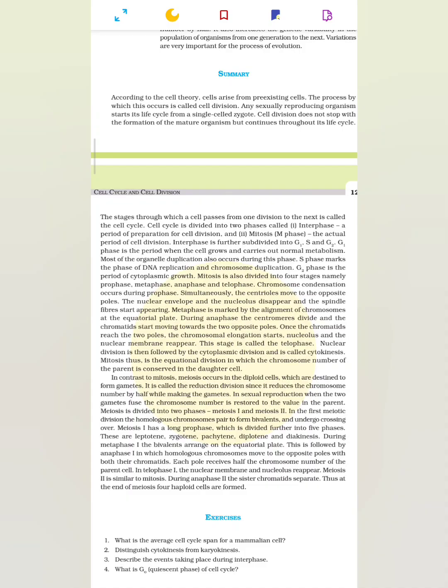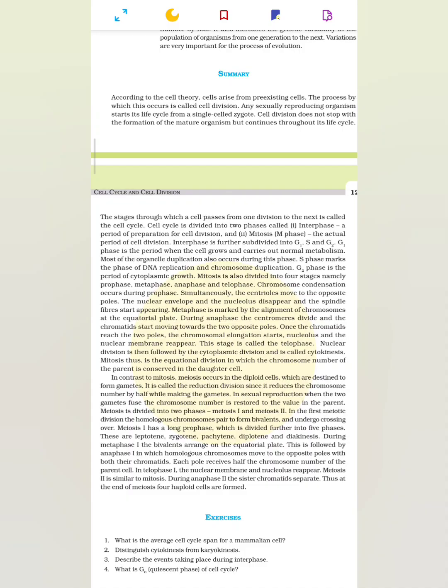Once the chromatids reach the two poles, the chromosomal elongation starts. Nucleolus and nuclear membrane reappear. This stage is called telophase. Nuclear division is then followed by cytoplasmic division and is called cytokinesis. Mitosis thus is the equational division in which the chromosome number of the parent is conserved in the daughter cell.